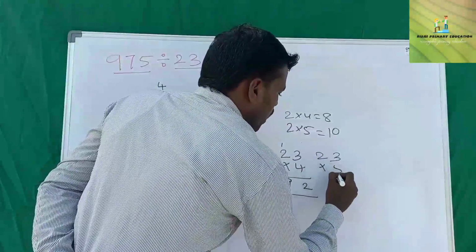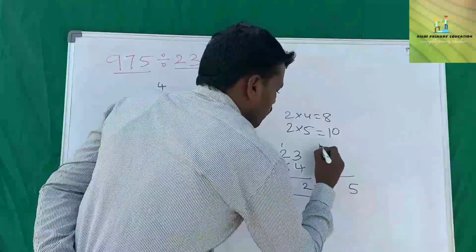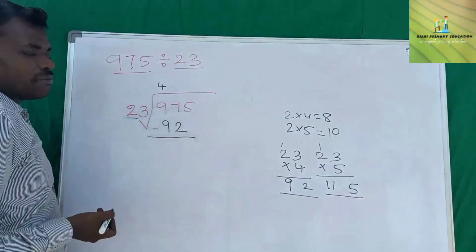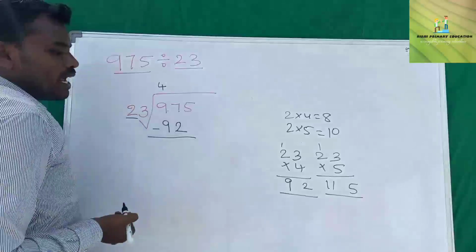23 into 5, 5 3s are 15, 5 2s are 10, 10 plus 1 is 11. 115 is a bigger number than 97.